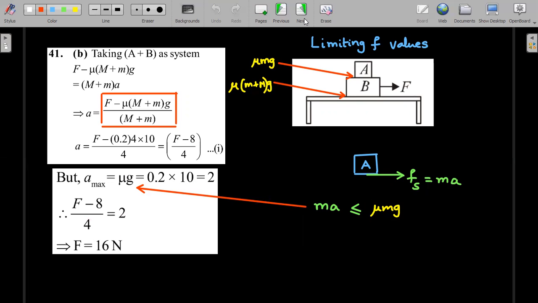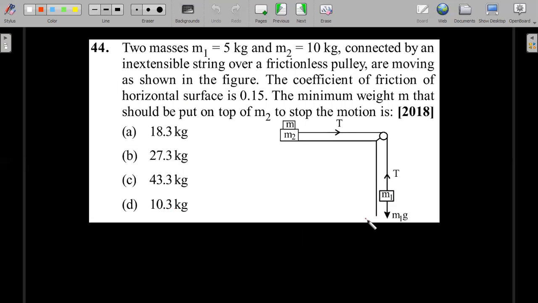Let's move forward. And you could see another variation of the block on block. For the time being, let me console you that if you are very weak in this block on block type of models, don't worry. The maximum that they'll ask is only 2 blocks. I have never seen a 3 block or 4 block system being explored in the JEE Mains or Advanced examinations. So just calm down. It would not be a difficult concept. Once you practice these PYQs and understand the concept, get it done by your mentor, whoever your teacher is. I think you'll all be fine.